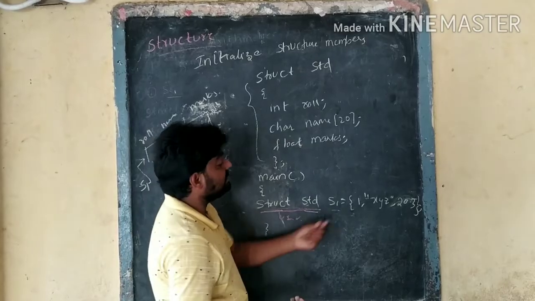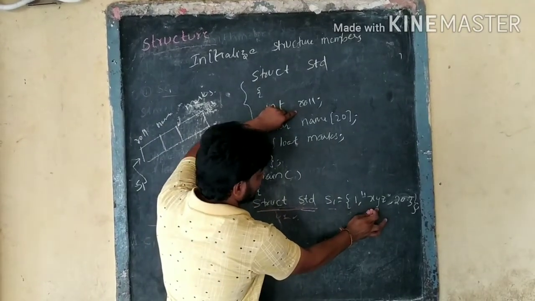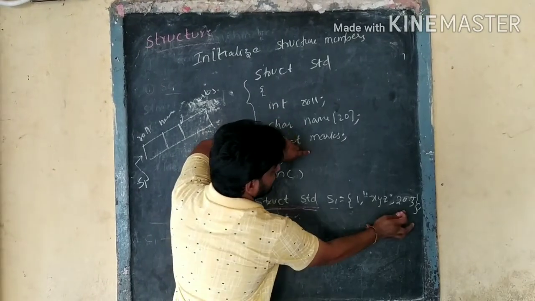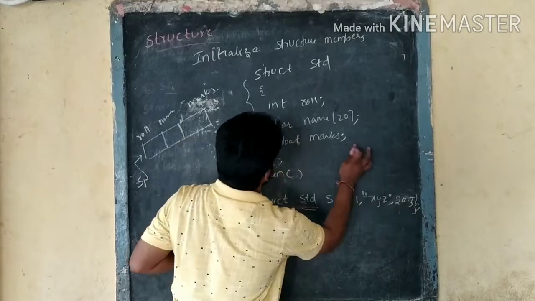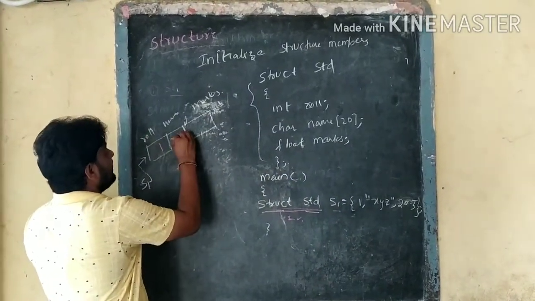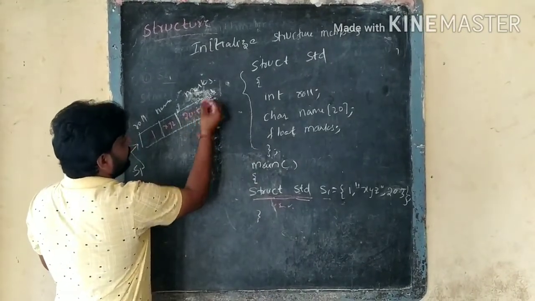We initialize it as 1, XYZ, 20.5. It stores the roll number as 1, the name as XYZ, and the marks of the student as 20.5.